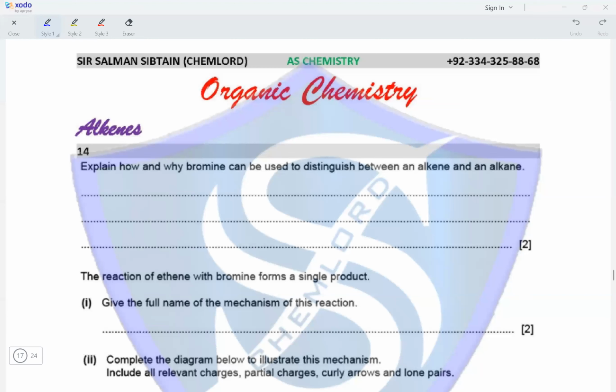Question 14. Explain how and why bromine can be used to distinguish between an alkene and an alkane.